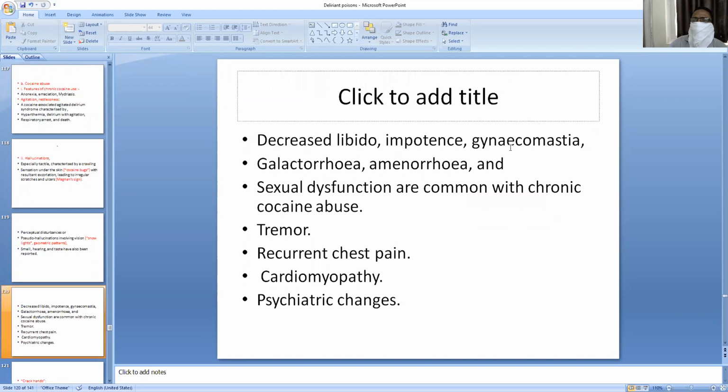Chronic use also produces loss of libido, impotency, gynecomastia, galactorrhea, amenorrhea, sexual dysfunction in chronic cocaine abusers, tremors, recurrent chest pain, cardiomyopathy, and psychiatric changes.